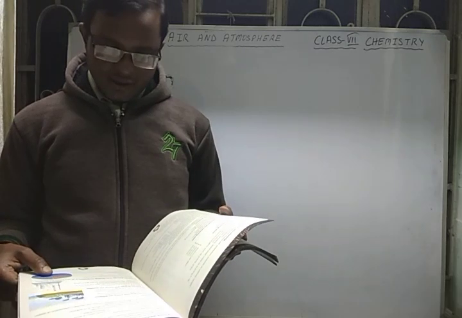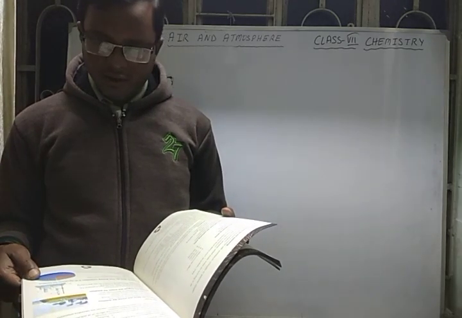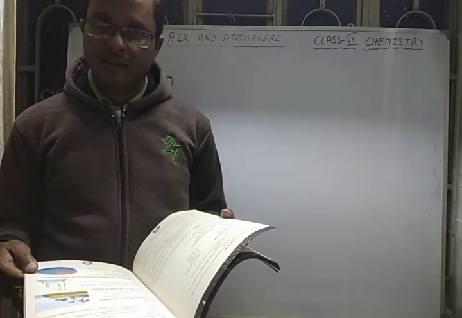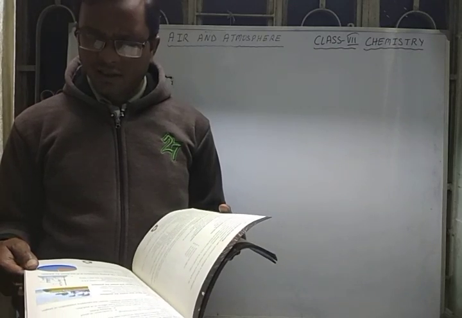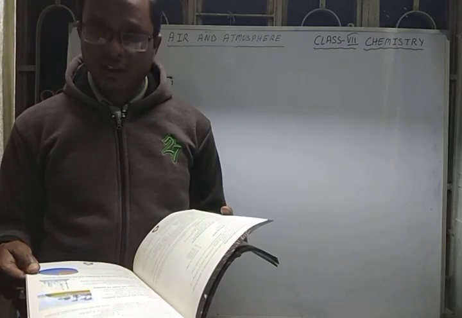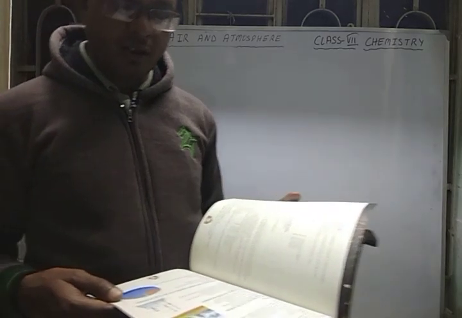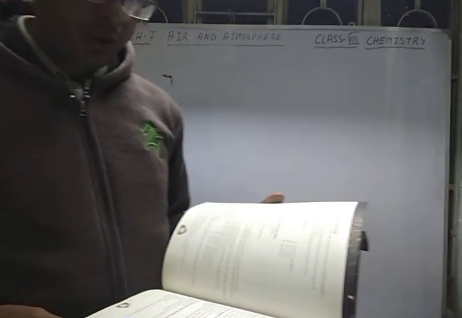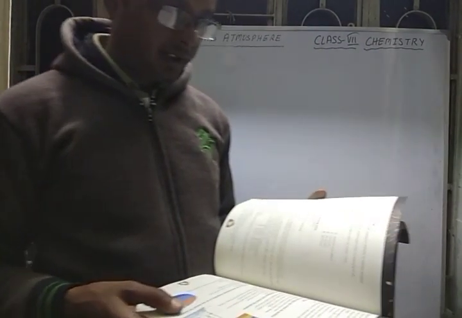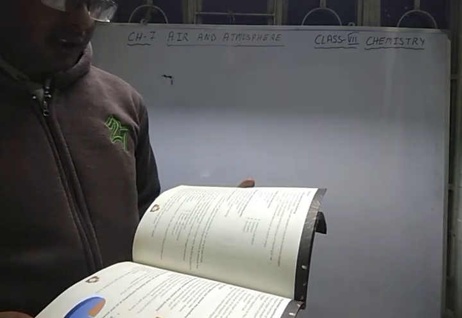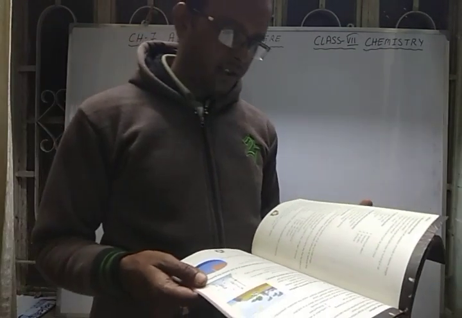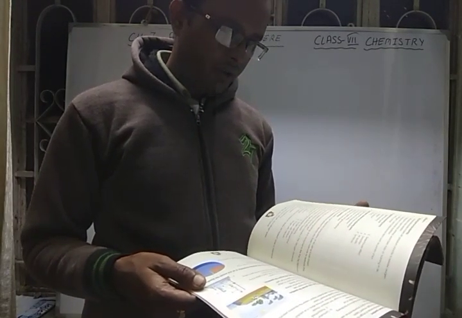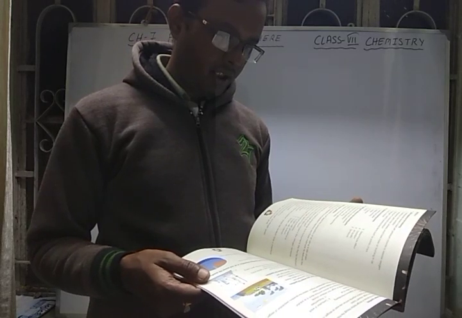Now the next question is here. It's a very common question that we have done in class 6 also. You have to label the pie chart and write the percentage of these gases: hydrogen, oxygen, nitrogen and carbon. Three colors are there. The blue portion is nitrogen, the orange portion is oxygen and the yellow portion is carbon dioxide. Mention their sources and preparations, and out of these gases, which is a threat to the environment?